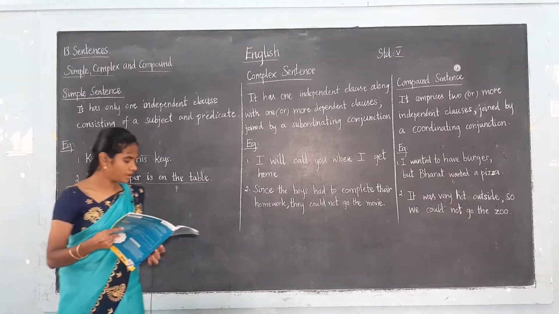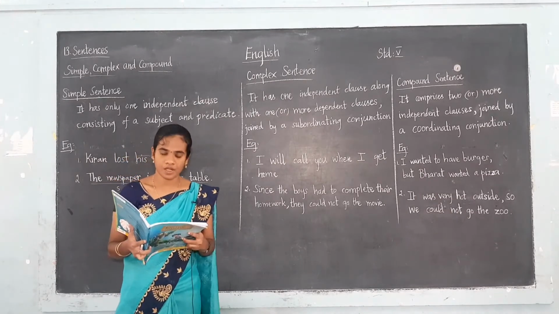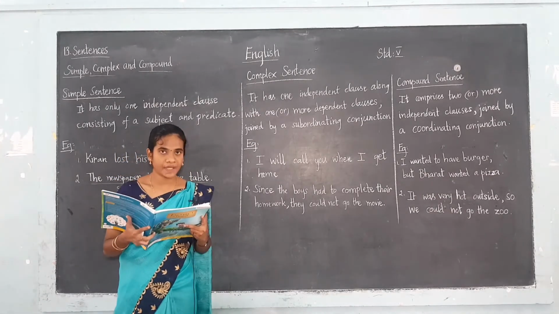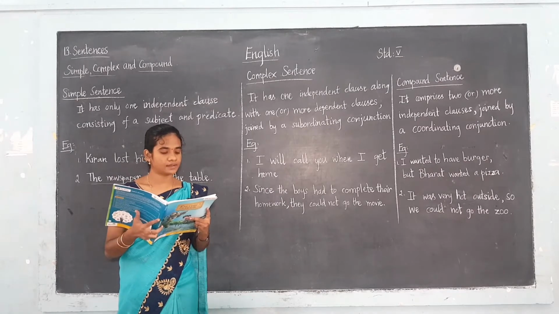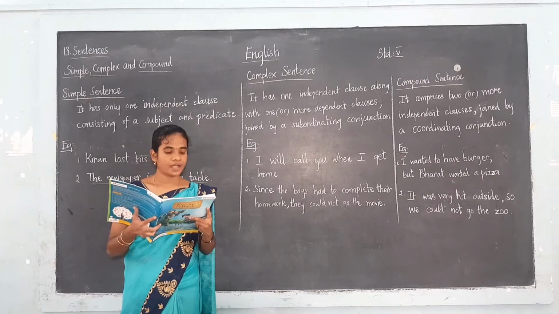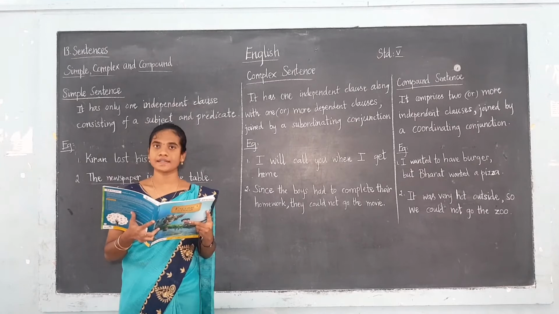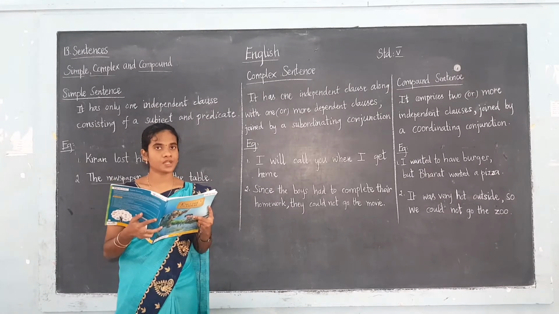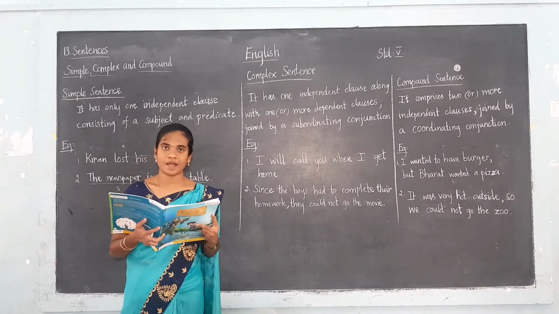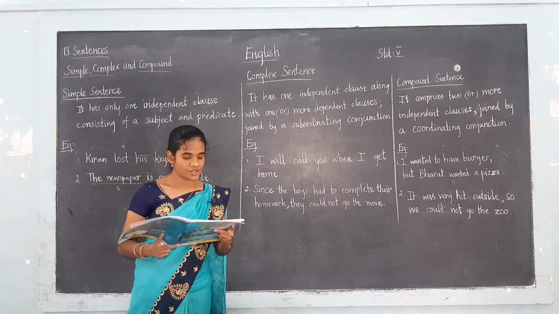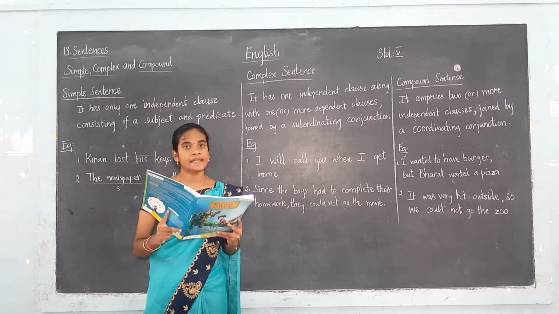Now look at your book, take page number 80. In that a few more examples are also given. See the examples. The newspaper is on the table. My best friend went to Kolkata recently. She recognized his voice at once. Okay, these are the example sentences of simple sentences. Now we observe here you have only one independent clause and it also has the subject and a predicate. Below, a few more examples are also given. These are also examples of simple sentences.